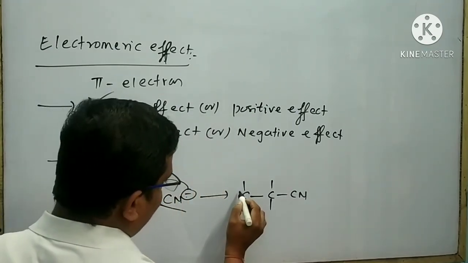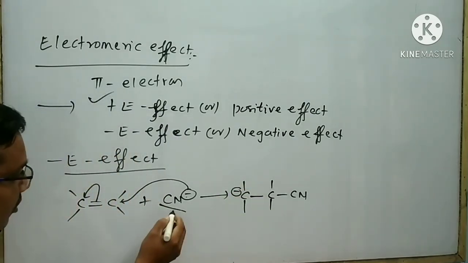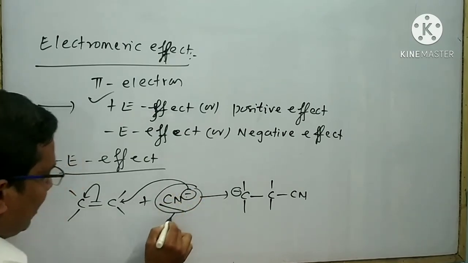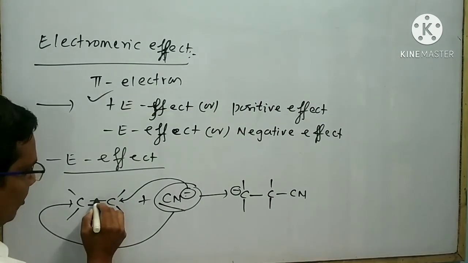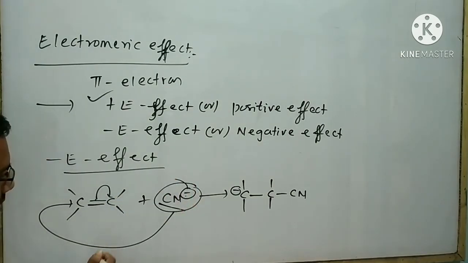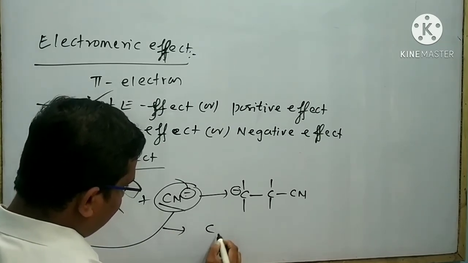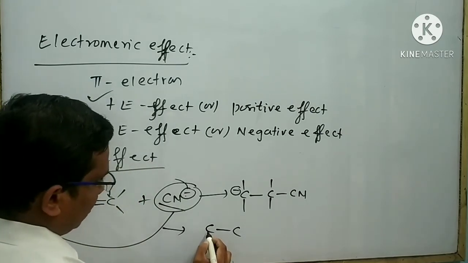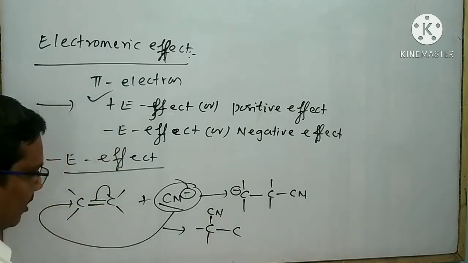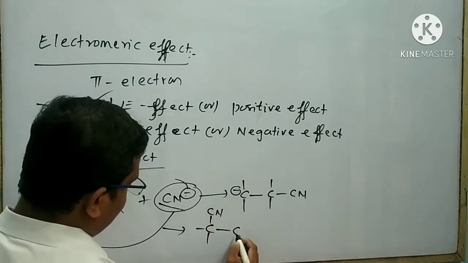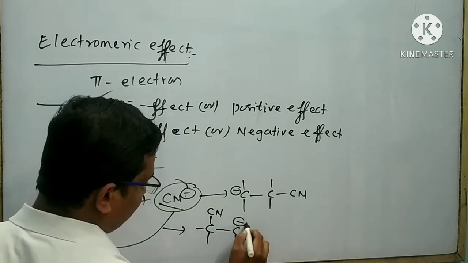It is bound to give a minus charge to this carbon atom. Suppose this attacking reagent attacks this carbon atom, then what will happen? I can draw the structure like this, and finally I can write the product like this. C, bond C, here bond, here also bond, here CN will attach like this. Here I can write bond, here also I can write bond, here I can write minus.